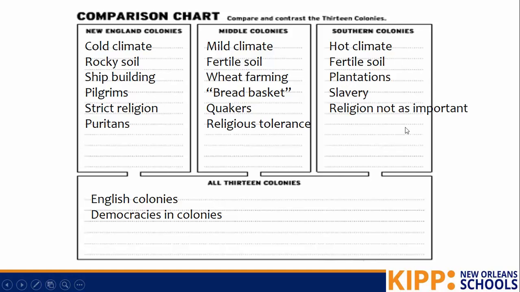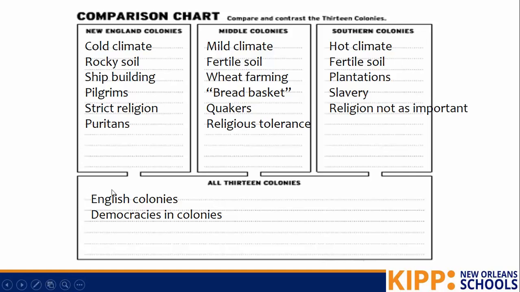So the geography of the southern colonies led to those colonists needing more enslaved people. And we're seeing here that the colonies' geography is influencing their settlement patterns, how they settle and how they live. People also adapted to their environment. They realized that in the southern colonies they could farm more, so they did farm more.